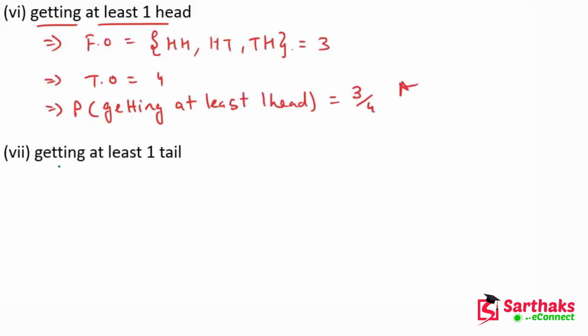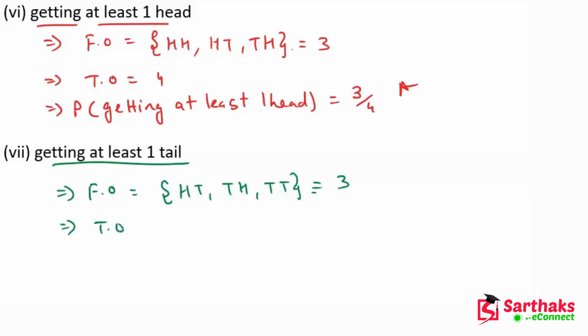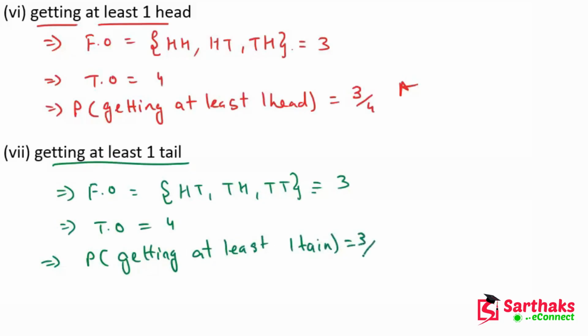Now getting at least one tail. In this case the favorable outcomes are at least one tail, so the cases may be head tail, tail head, and tail tail. Again there are 3 favorable outcomes, and total outcomes is 4. So the probability of getting at least one tail will be 3 upon 4. This is the answer. I hope you understand these things, my dear friends.